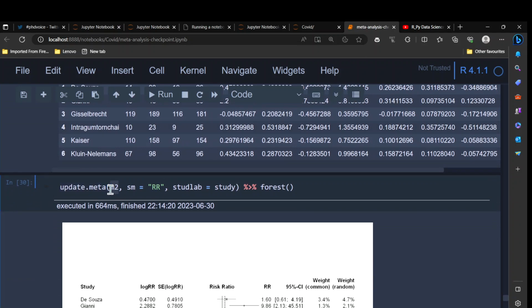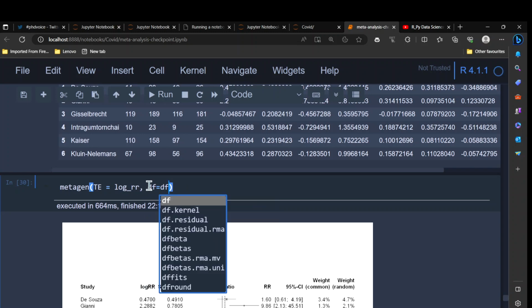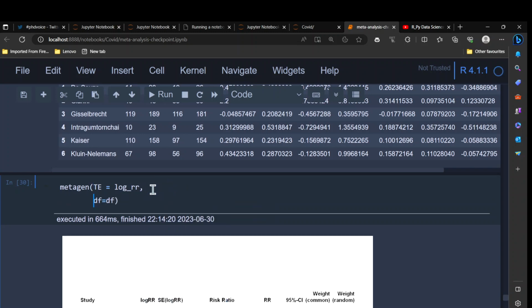So now let me just use metagen. For the metagen, the first thing you need is TE. For the TE, what I need is log risk ratio. Let me define the data frame first, actually, because sometimes it makes it easier.